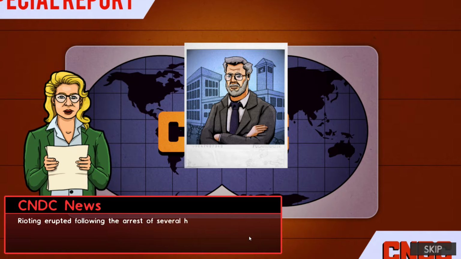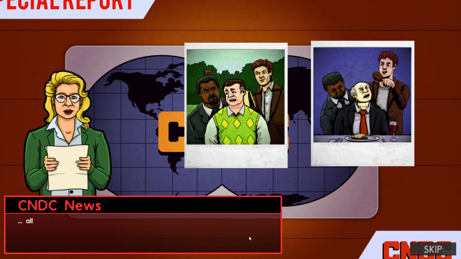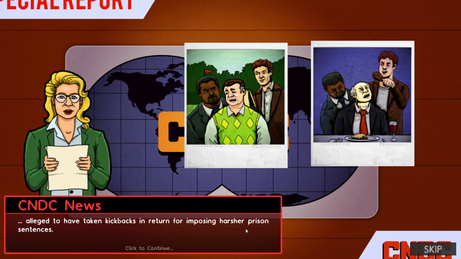Rioting erupted following the arrest of several high-profile judges, alleged to have taken kickbacks in return for imposing harsher prison sentences.